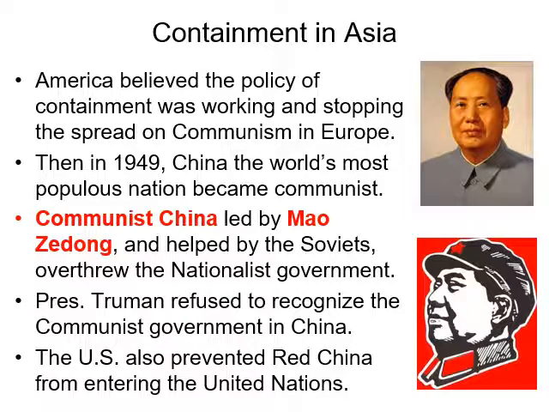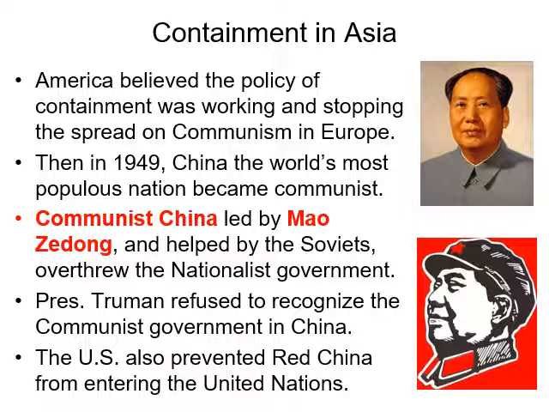Communist China, led by Mao Zedong, probably saying that incorrectly, but we'll just say Mao, was helped by the Soviets to overthrow the nationalist government, which was democratic at this time. Remember, in World War II, Japan had invaded China, and we came to the aid of China as we got into World War II. So China is then overthrown by their democratic government with the communist government led by Mao.